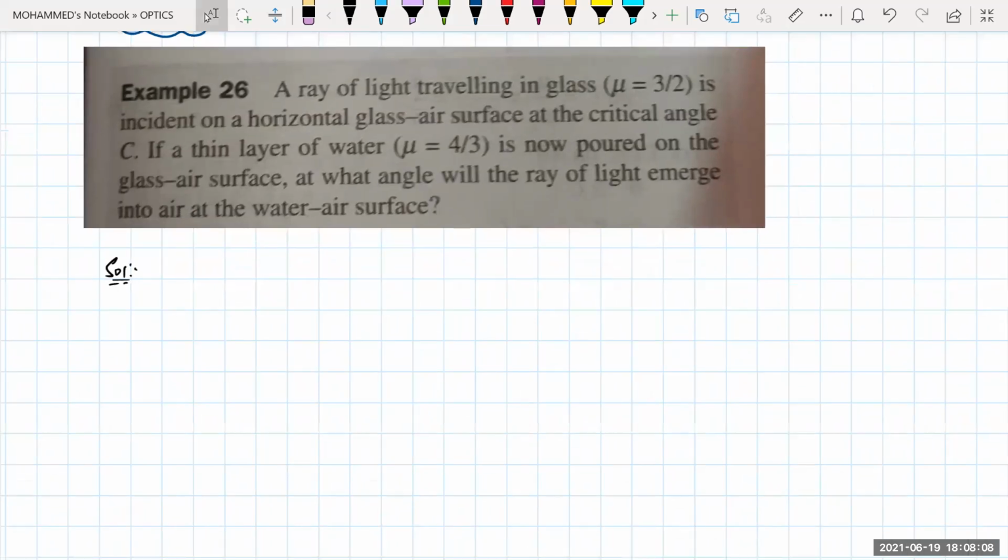A ray of light is traveling in a glass of refractive index 3 by 2 and is incident on a horizontal glass and air interface at the critical angle C. If a thin layer of water is now poured onto the glass-air surface, at what angle will the ray of light emerge into the air at the water and air interface? This is again a good question for us.